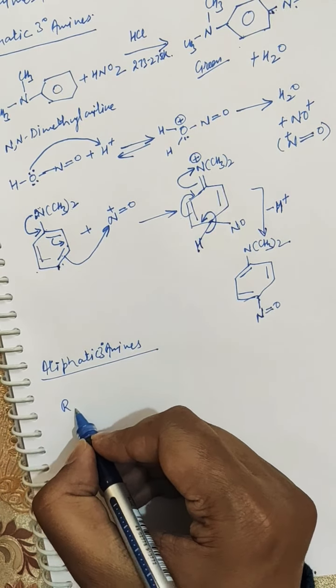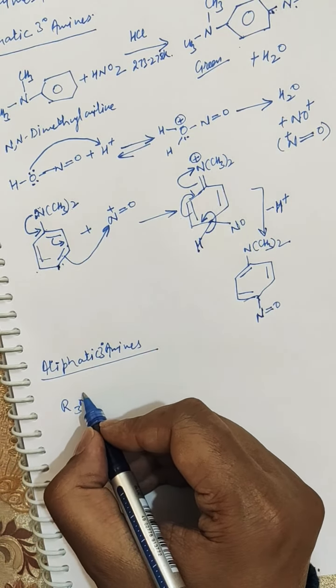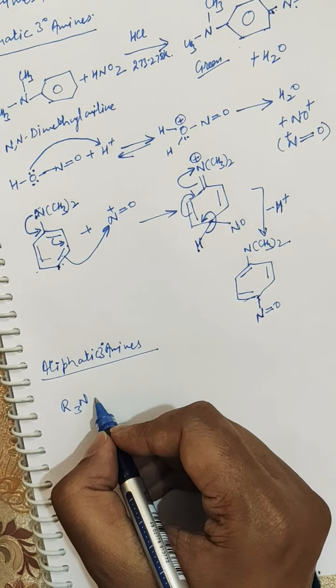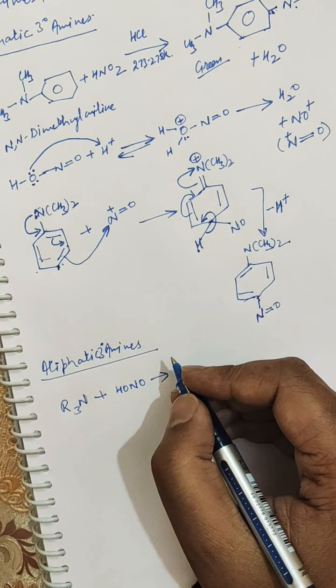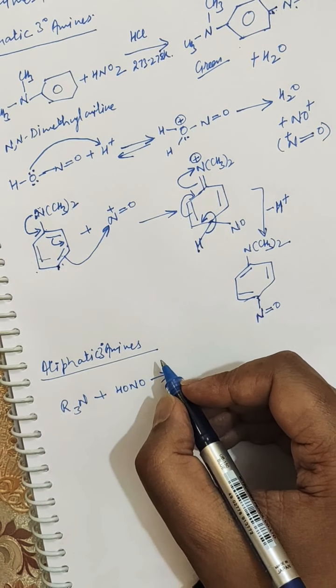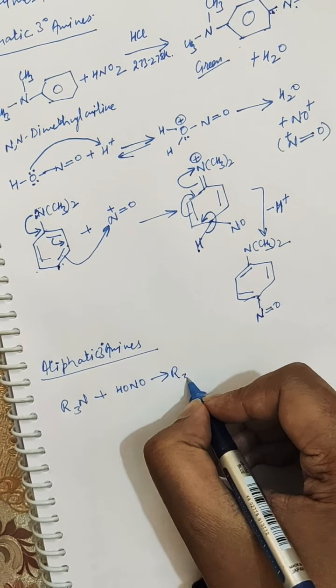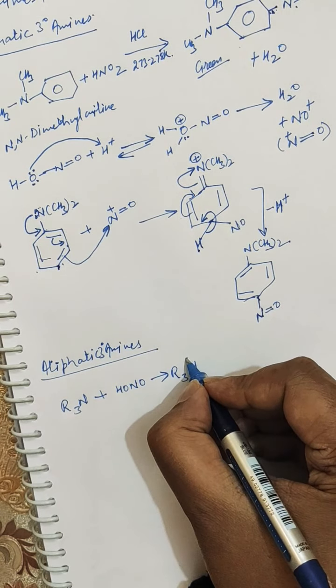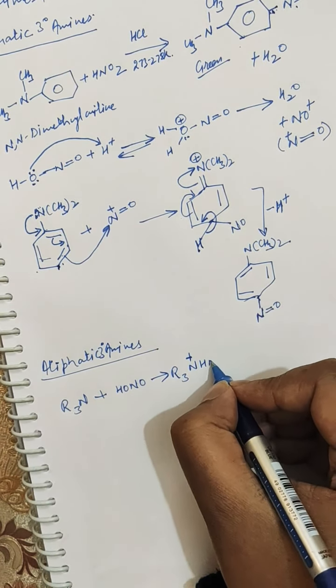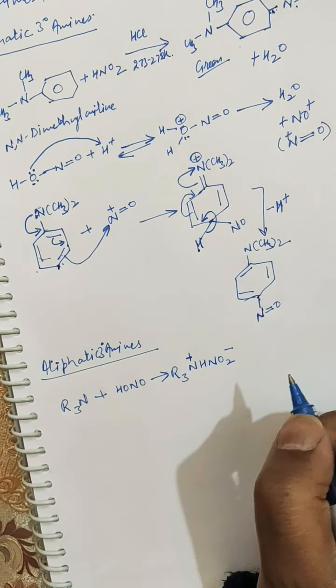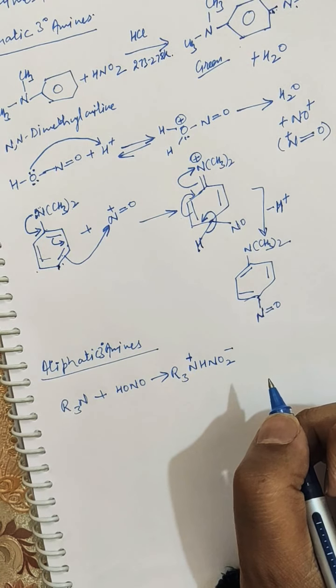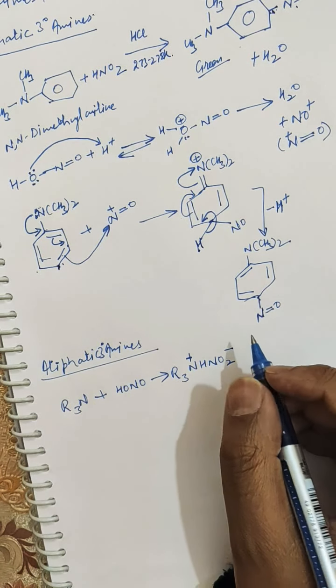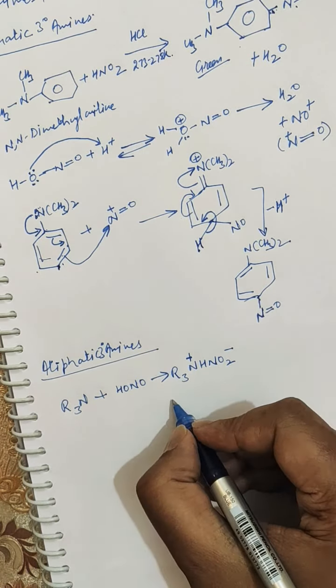So this is the tertiary aliphatic amine. It reacts with the nitrous acid and results in the formation of water soluble nitrite salts. This is the water soluble nitrite salt. It is a trialkyl ammonium nitrite.